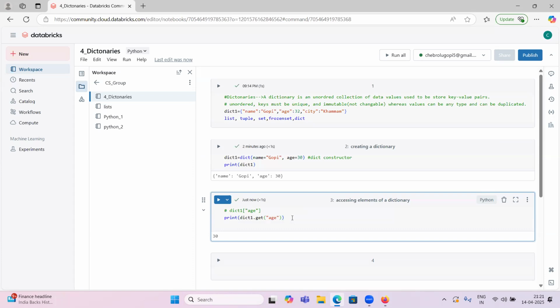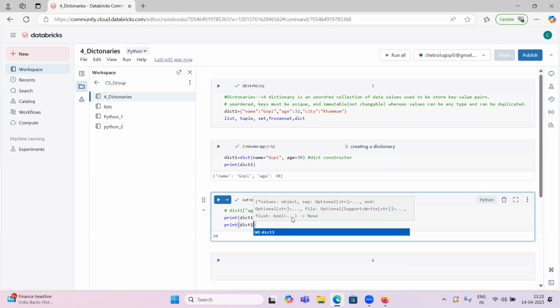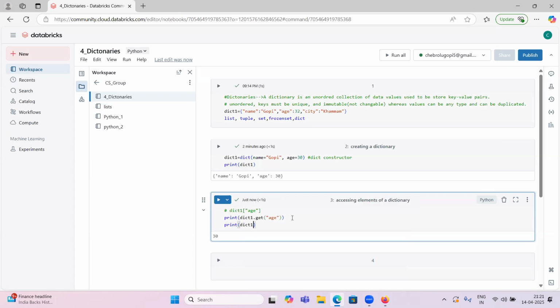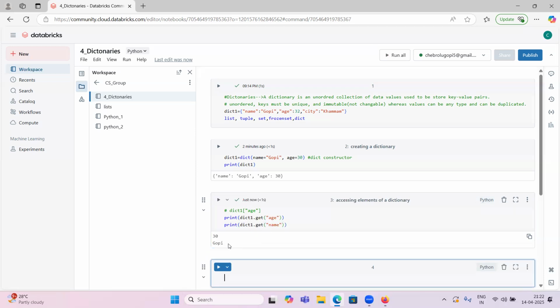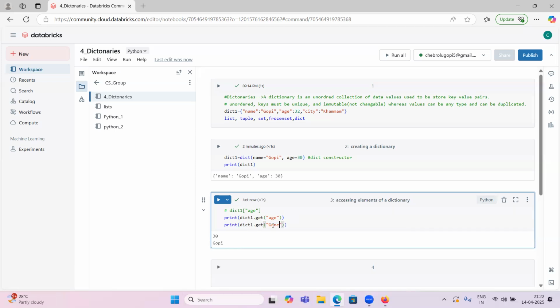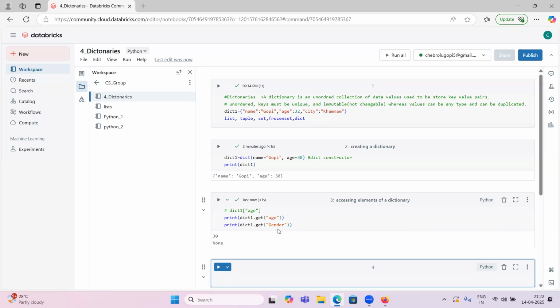And if you want to know gender, print dict1 dot get. To get what that key has stored, here we passed age and it printed 30. Now I want to know name. Okay, Gopi. If I pass gender, what will it throw? Will it throw an error, because gender is not defined above? Let's see what it will throw. Here you can see None.